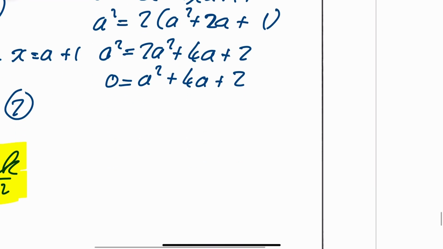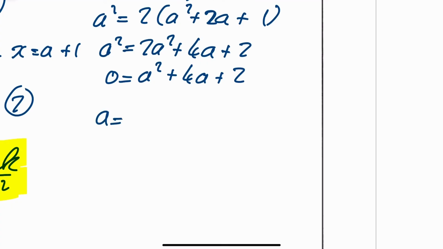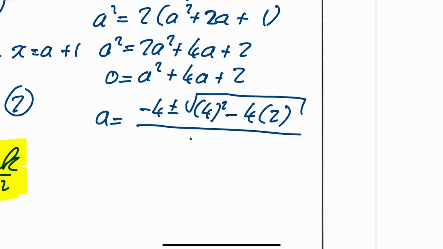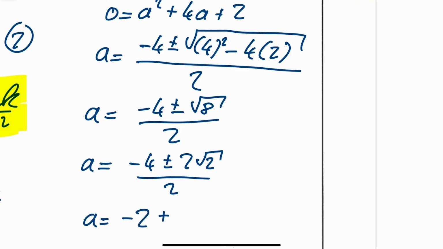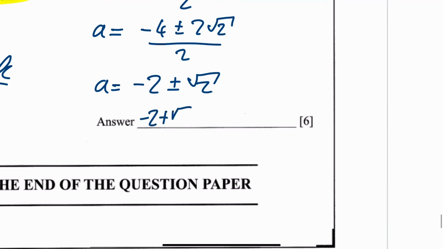And then you've got to find the exact values. A is equal to, using your quadratic equation, minus 4 plus or minus the square root of 4 squared minus 4 times my a times my c, all divided by 2a, and that works out to be minus 4 plus or minus the square root of 8 all over 2, which is the same as minus 4 plus or minus 2 root 2 all over 2, which means a is equal to minus 2 plus or minus root 2. And it says find the exact values of a, so there's your answer. It's minus 2 plus root 2 or minus 2 minus root 2.